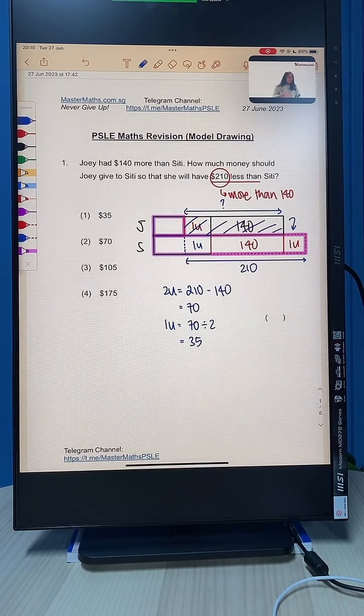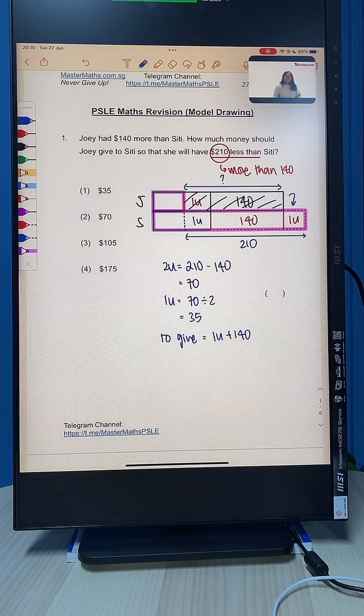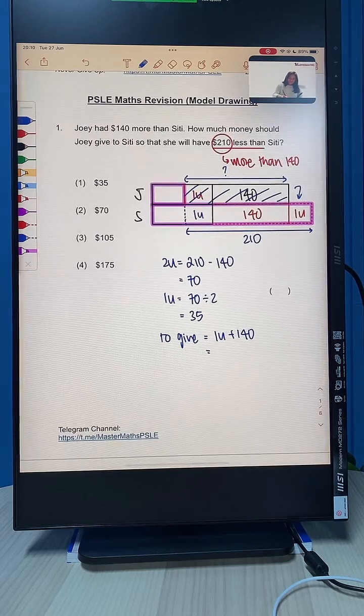So the amount that she has to give is not just 1 unit, but remember we shaded 1 unit plus 140. Remember at the start we mentioned we need to give more than 140. So how much more? It's $35 more. So that will be 35 plus 140 to give us $175. So the final answer is option number 4.